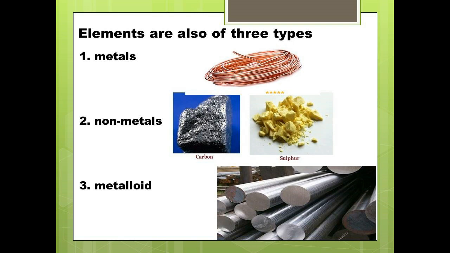Metalloids. They have some properties of metals as well as of non-metals. Hence, they are also known as semi-metals. Examples, boron, silicon, germanium. They are fair conductors of electricity.